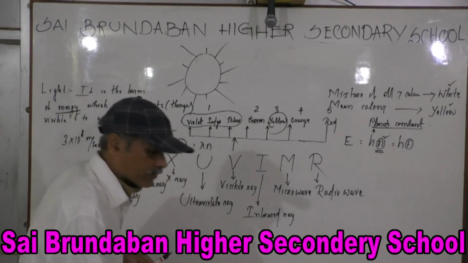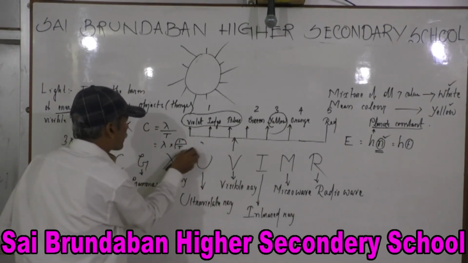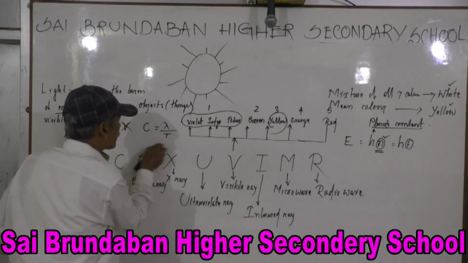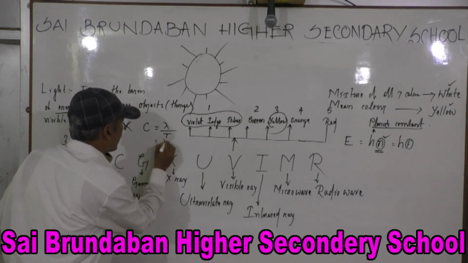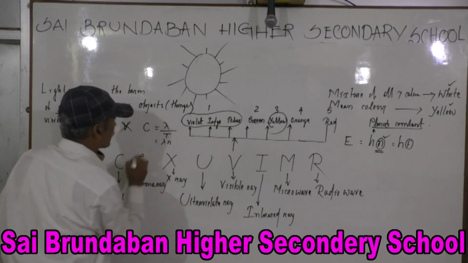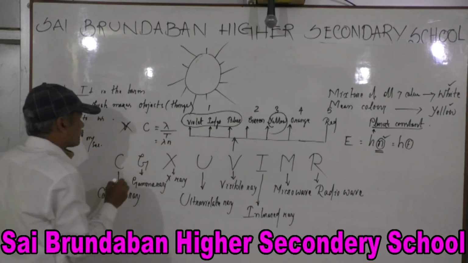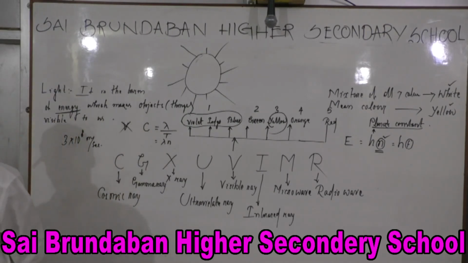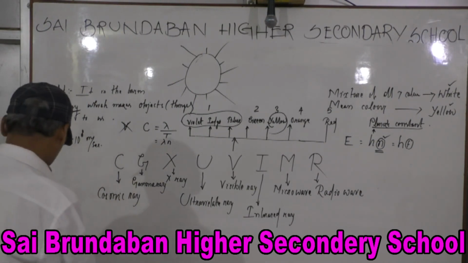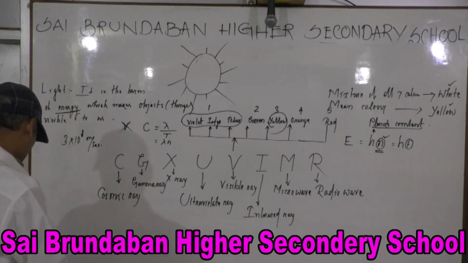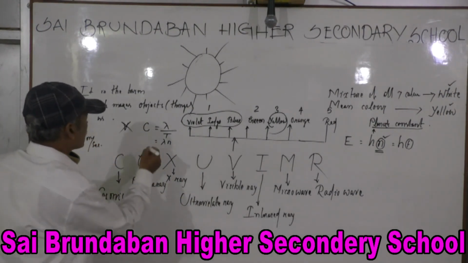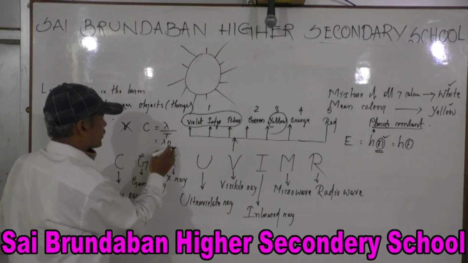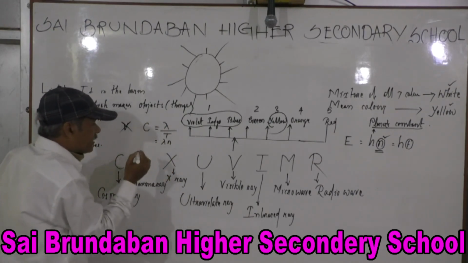Listen carefully. c is equal to lambda n. c is a constant. c is equal to lambda by t, then 1 by t is equal to n, so c is equal to lambda n. c is a constant.